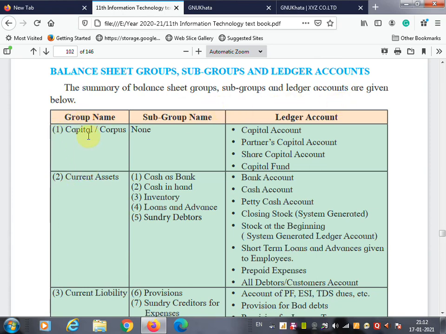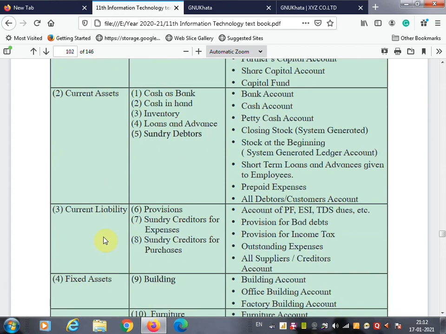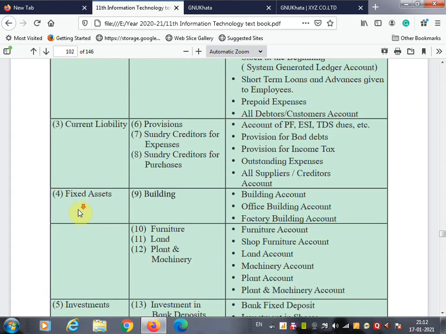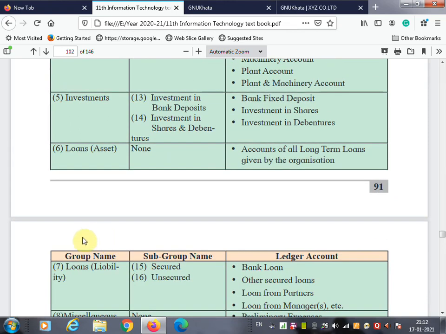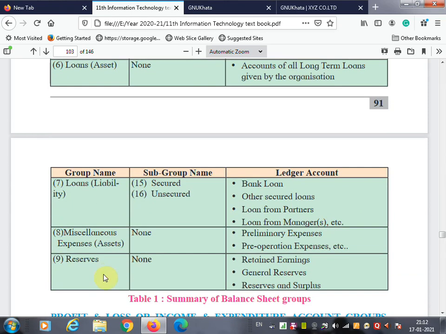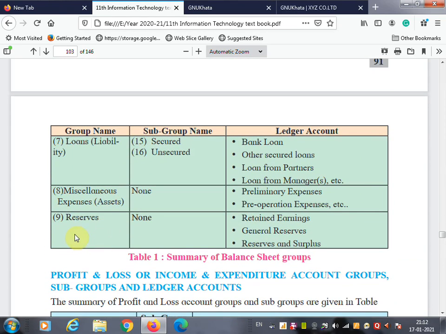Group names. First is capital or corpus account, then the current asset, current liability, fixed asset, investment, loan asset, loan liability, miscellaneous expenses, reserve. These are the group names given.